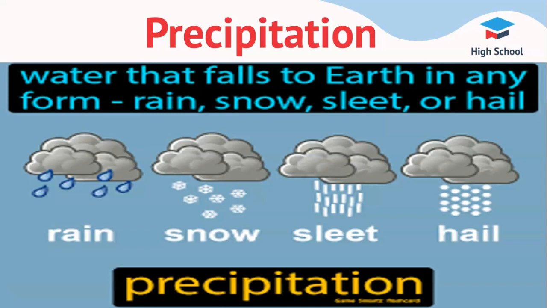Sleet. The precipitation which takes place in the form of a mixture of water droplets and tiny particles of ice, that is 5 mm in diameter, is known as sleet. Sometimes raindrops fall through a layer of air below 0 degrees Celsius, the freezing point of water. As they fall, the raindrops freeze into solid particles of ice. So the mixture of water droplets and ice particles would fall on the Earth's surface.